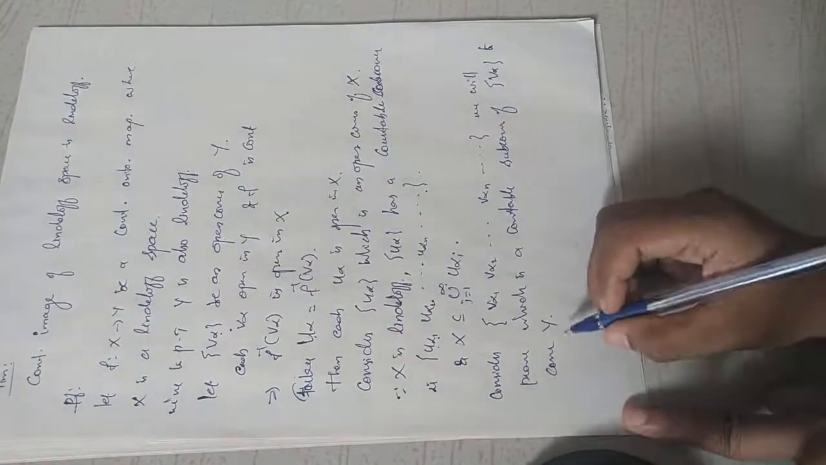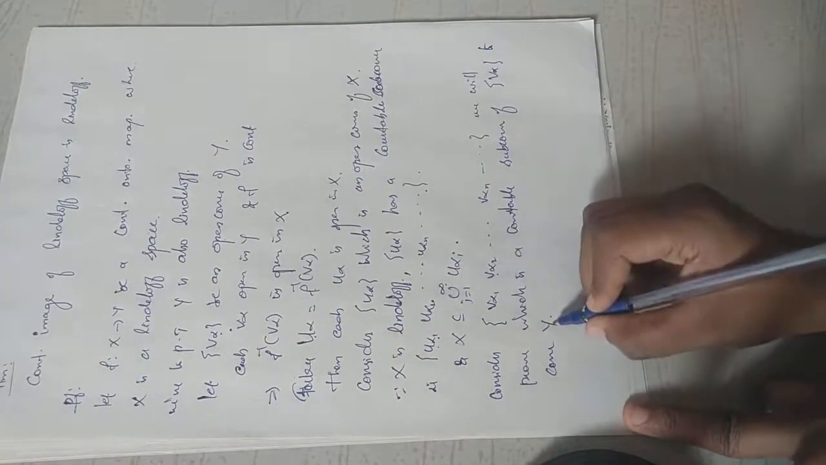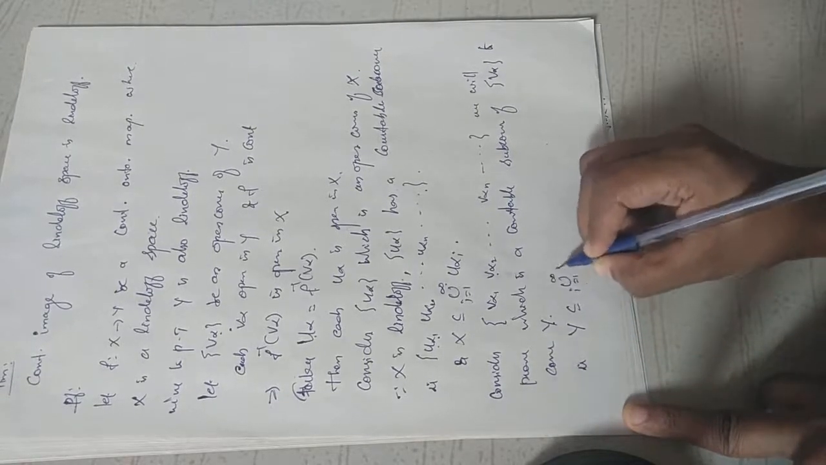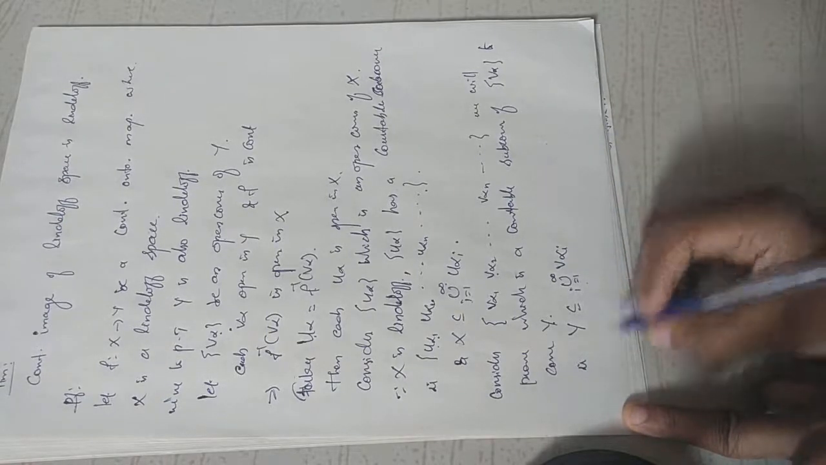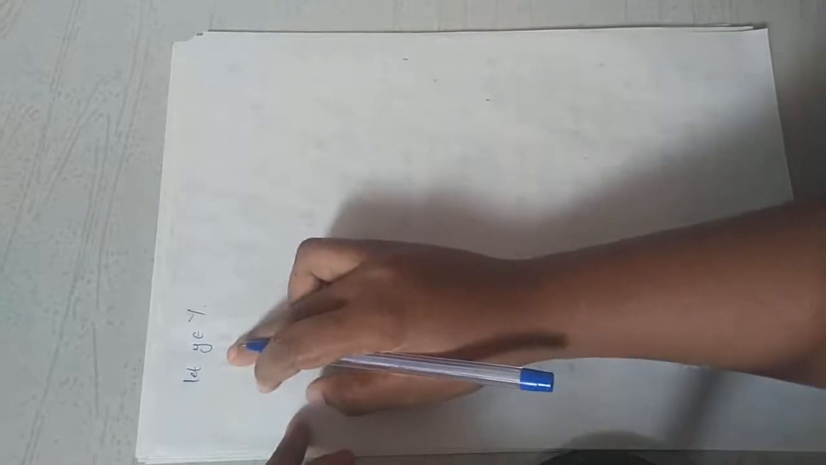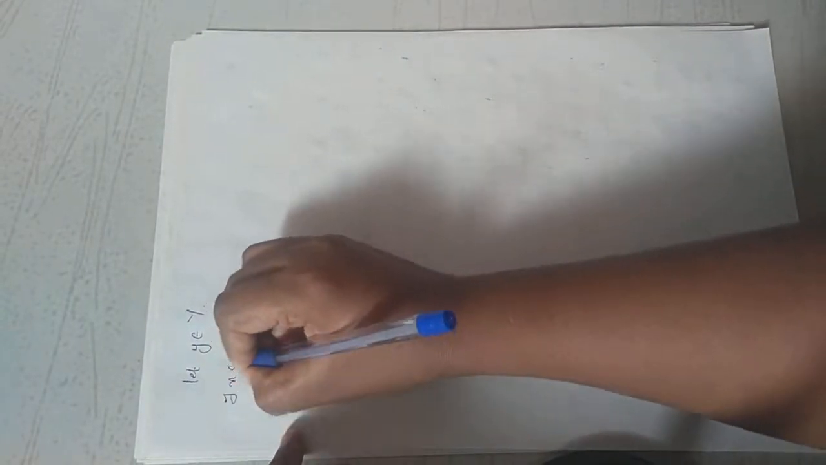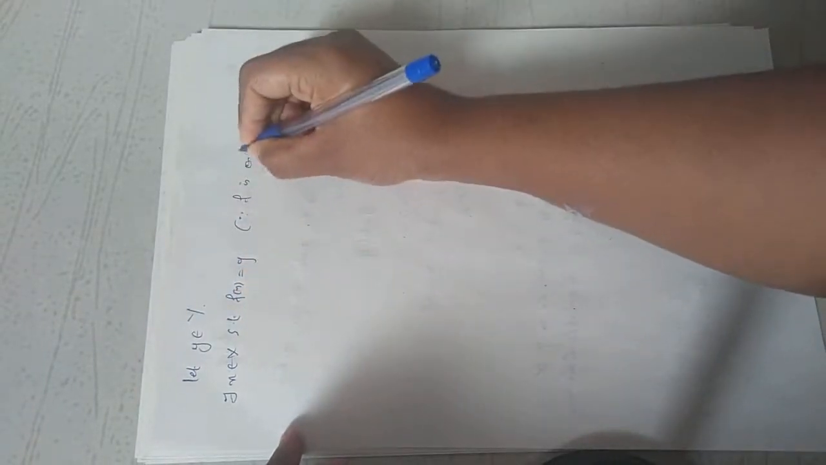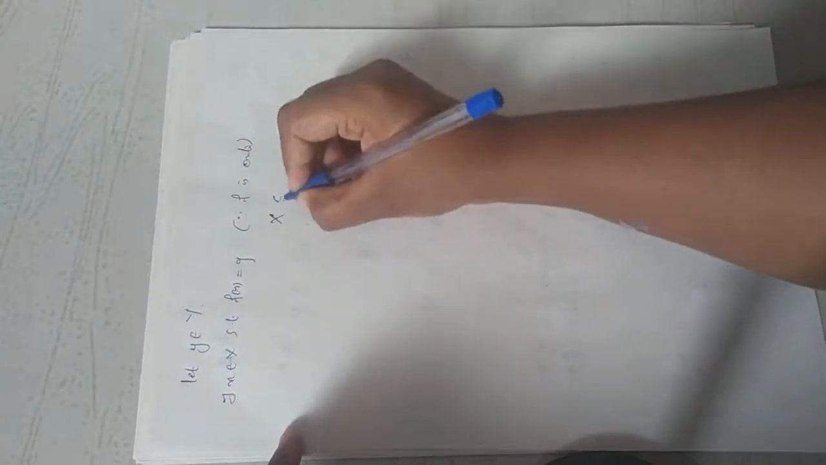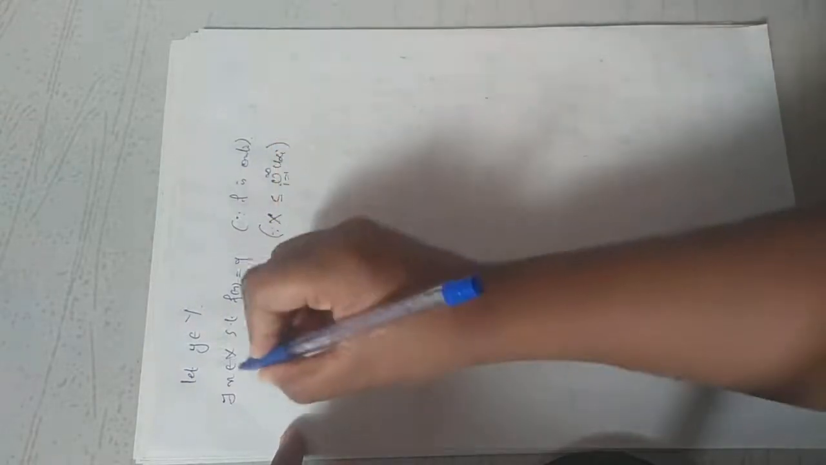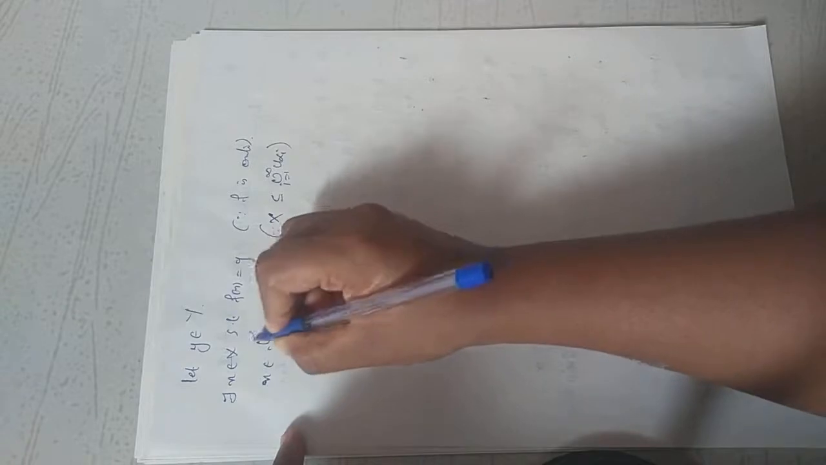So, how will we prove this is a countable subcover for Y? That is, we want to prove that Y is contained in the union i equal to 1 to infinity of V alpha i. So I take an element from Y. Let small y be an element in capital Y. Since f is an onto map, there exists some x in capital X such that f of x is equal to y. And we have whole capital X contained in the union i equal to 1 to infinity of U alpha i. Therefore, x belongs to the union.